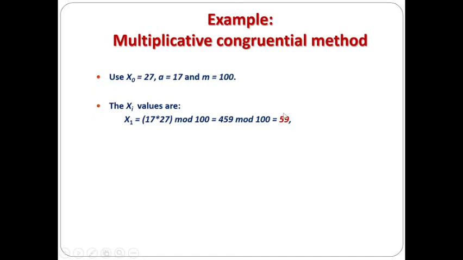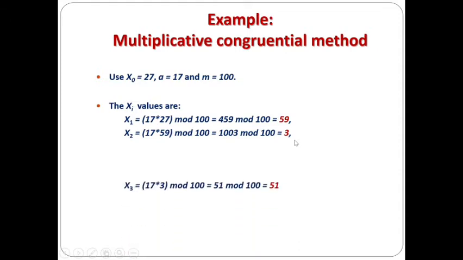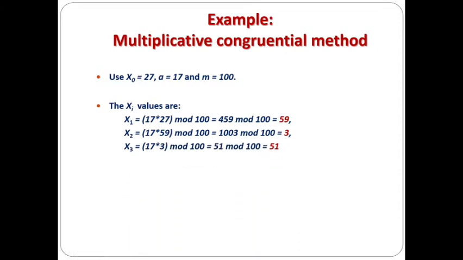By having x1 value as 59, we have to calculate the x2 value now. So it is 17 into 59 modulus 100, so the x2 value is 3. By having x2 value as 3, we have to calculate the x3 value. So it is 17 into 3 modulus 100, so it is 51 modulus 100. So the value of the random number is 51. We can generate as many as our requirement. So the random numbers are 59, 3, 51 and so on. This is how we generate random numbers by using the multiplicative congruential method.